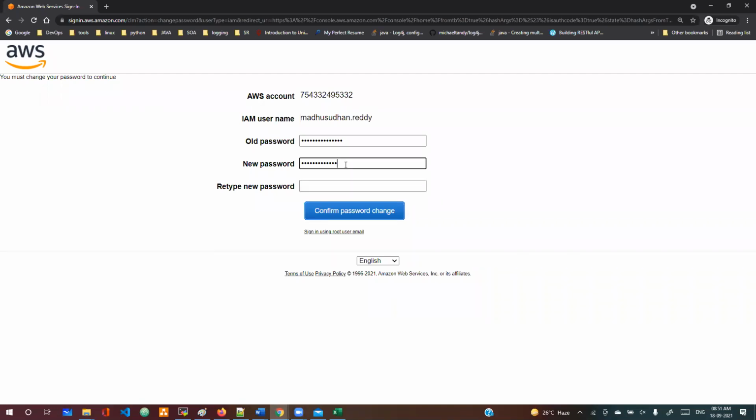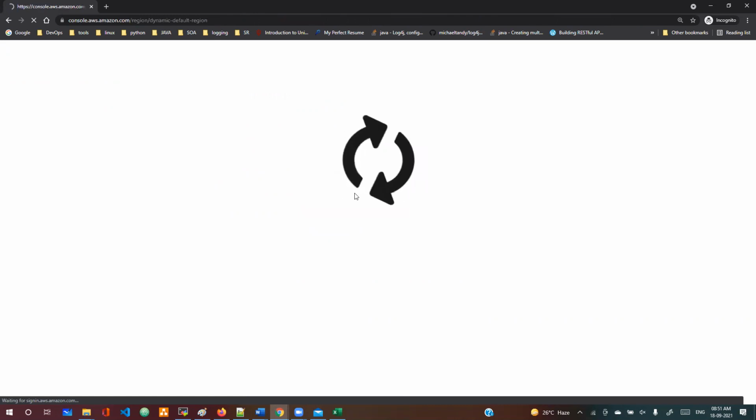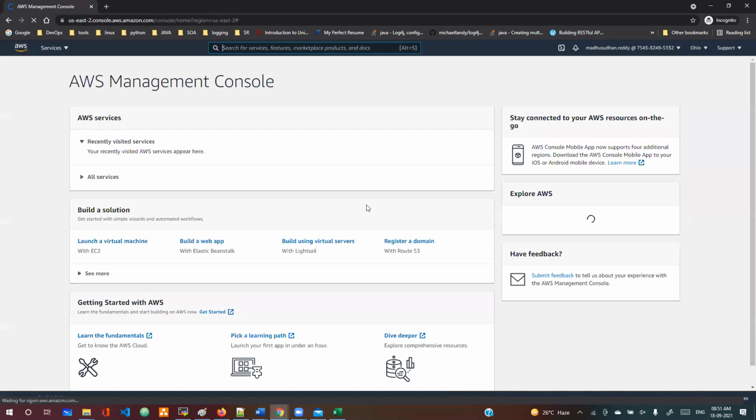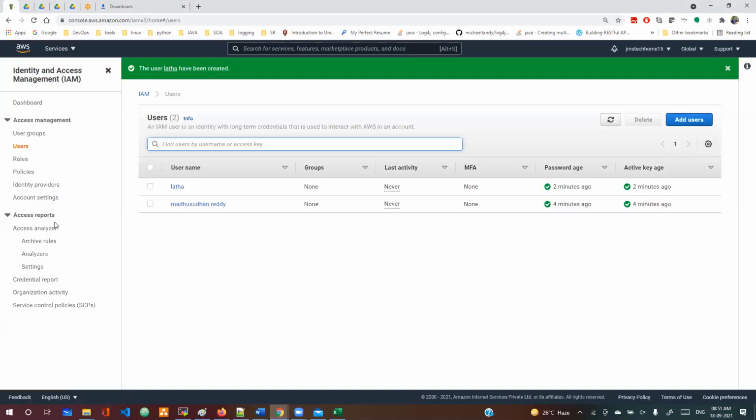Let's say I set up my password. Let's confirm. If the password policy is not matched, it will throw an error that the password policy is not matched. In case they didn't know, you can ask them, what is the password policy we have? What is the length, the special characters, numeric characters and all? How do we know that? Basically, as you are the admin, you will get to know here.